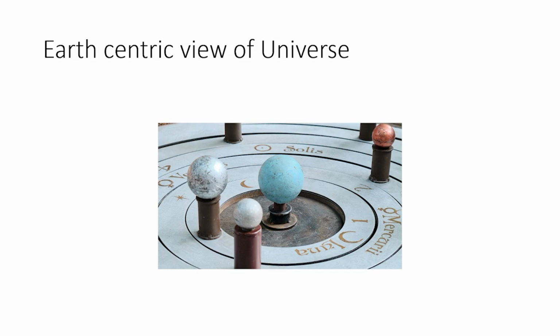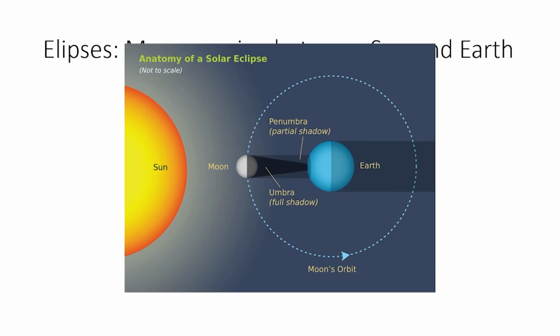He believed that the planets move around the earth. Also, he was the first astronomer to give scientific explanation of eclipses. He described that eclipses are not caused by Rahu and Ketu, rather they are caused by the moon coming between Earth and the sun. So India's first satellite was also named after him.